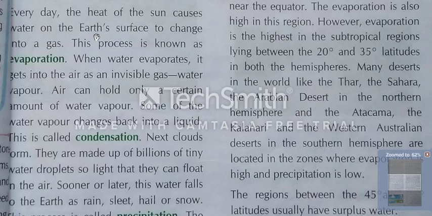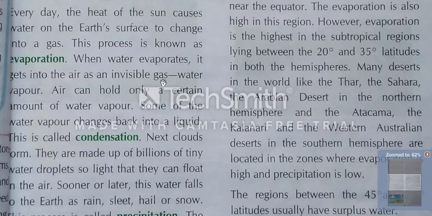Here, the water is getting heat through the sunlight, and it converts into a gas. This process is known as evaporation. When water evaporates, when the water converts from liquid to gas, it gets into the air as an invisible gas.